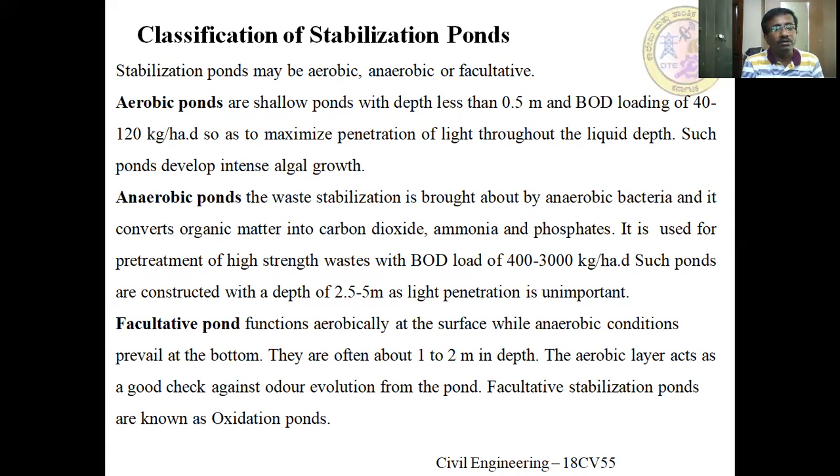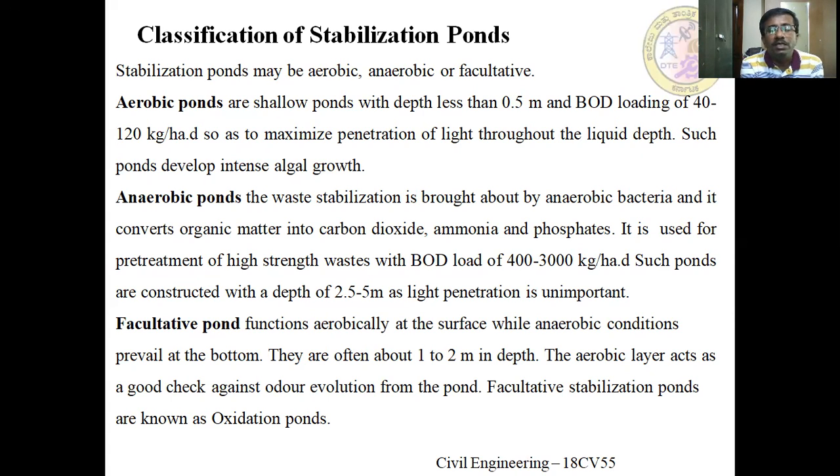In anaerobic decomposition, anaerobic bacteria decompose the organic matter present in the system in two stages. In the first stage, the acid forming bacteria form acids such as acetic acid. In the second stage, it converts the complex form into a simple form, in terms of gases, CO2 as well as methane gas.